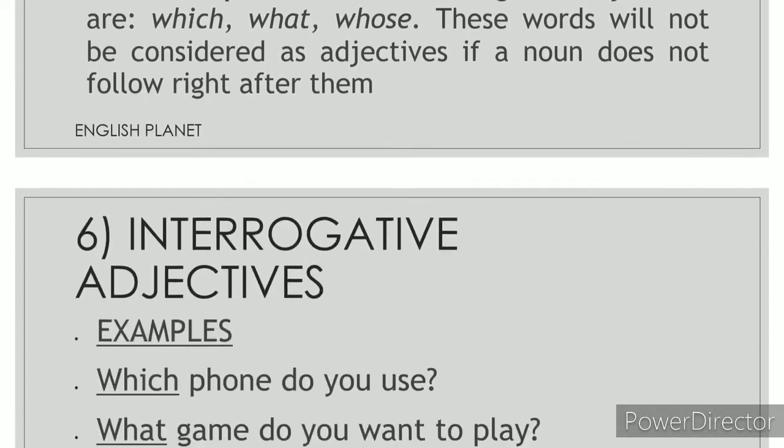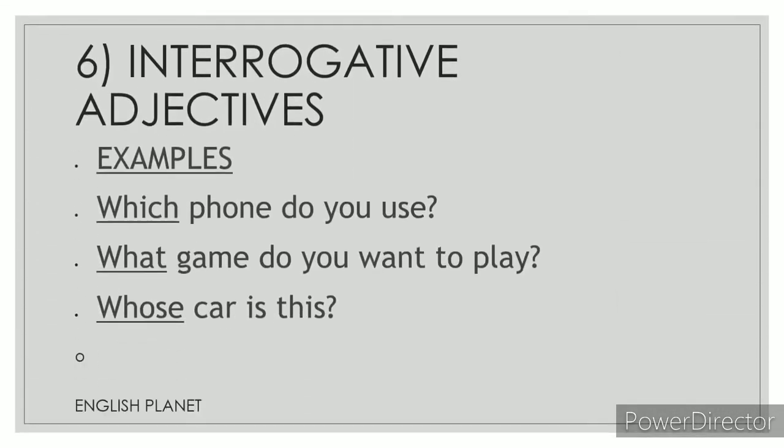Let's have a look at the examples. Which phone do you use? Phone is a noun, so it comes before the noun. So which is an interrogative adjective. What game do you want to play? Game is a noun. So what is an interrogative adjective. Whose car is this? Car is a noun. So whose is an interrogative adjective as well. Are you following, my friends?